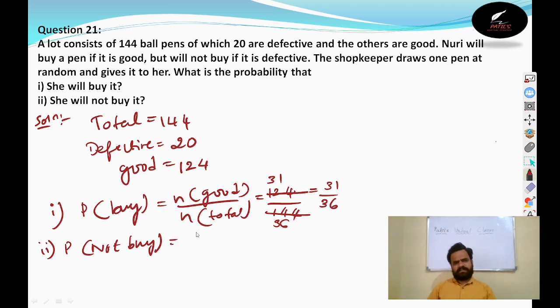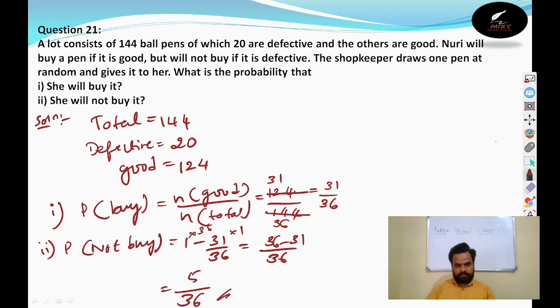Two methods are there. Either you can take the defective pen, 20 by 144, or you can go for 1 minus of this. You can do 1 minus 31 by 36. If you take LCM here, 36 minus 31 by 36, that is 5 by 36. 5 by 36 is the answer.